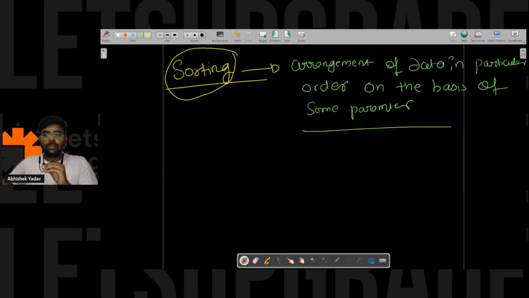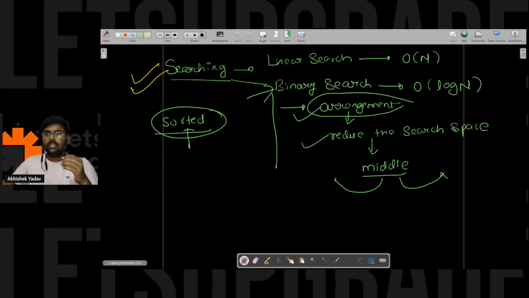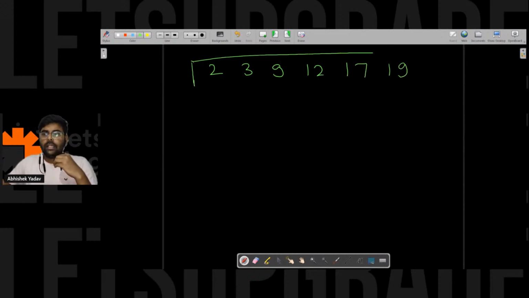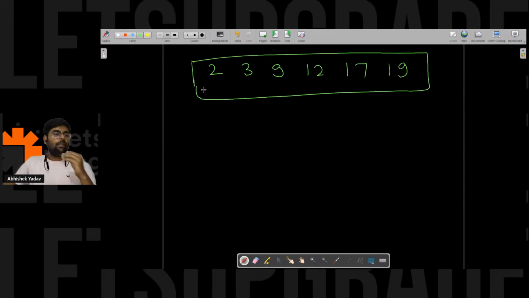Let me ask you some questions, then you will get a clear understanding of this definition. A lot of concepts will be cleared after this 1 hour. So let's take this one. Tell me guys, this is an array: 2, 3, 9, 12, 17, 19. What are you able to observe in this array? Please write in the chat.